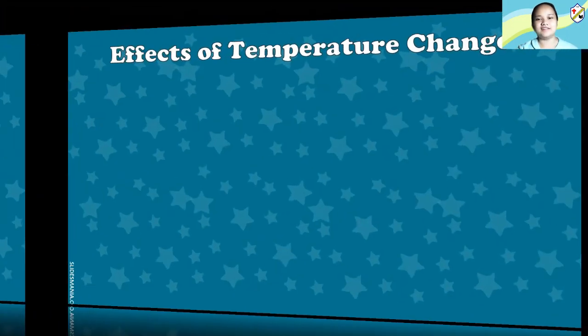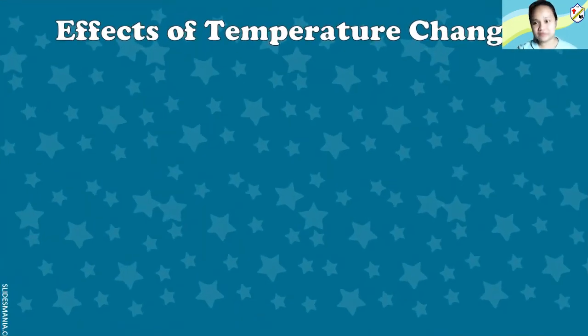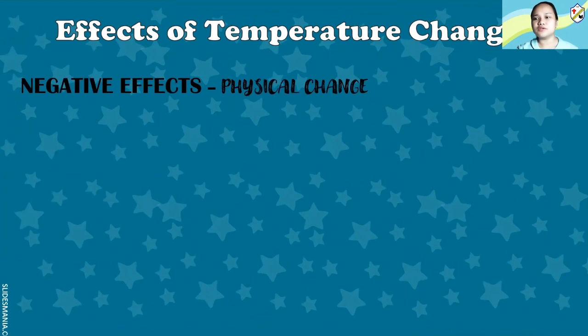Okay, and if we have a positive effect, there are also negative effects. First one is dehydration. So too much evaporation can cause dehydration, and it's also really bad for our health. Also, withering of plants. If there is too much evaporation, it can cause our plants to wither.